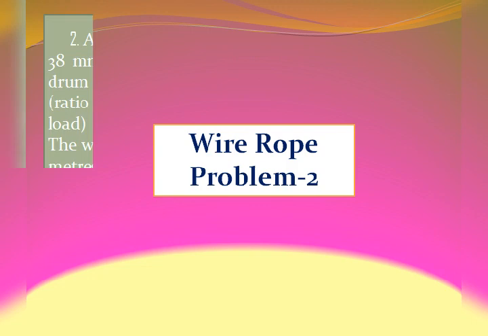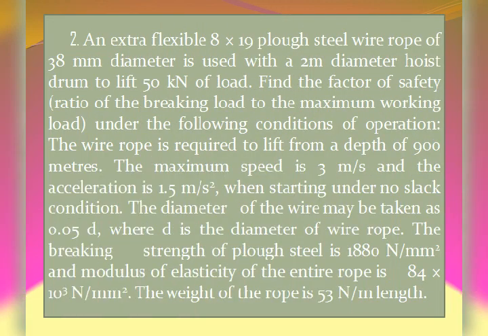With this, we'll start one more problem in wire ropes. The problem statement is like this: an extra flexible 8 into 19 flog steel wire rope of 38 mm diameter is used with a 2-meter diameter hoist drum to lift 50 kN of load. Find the factor of safety, the ratio of breaking load to the maximum working load, under the following conditions of operation. The wire rope is required to lift from a depth of 900 meters.